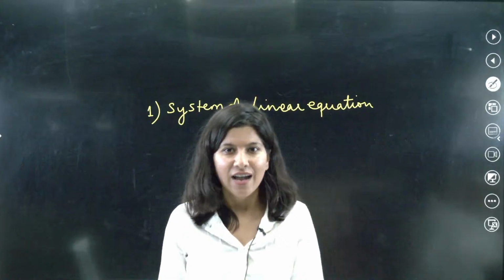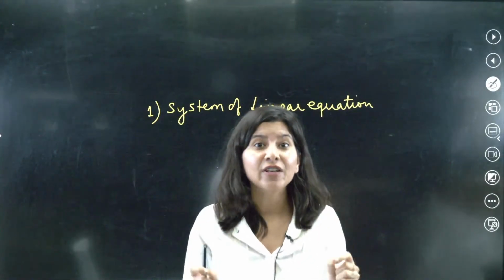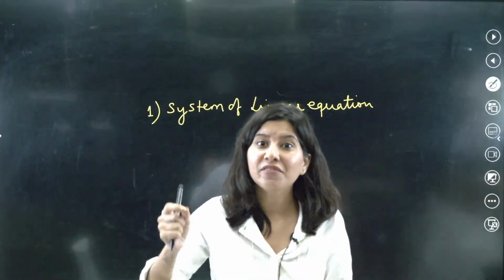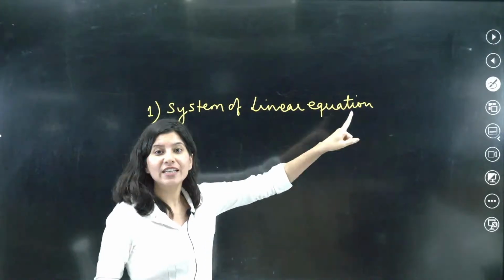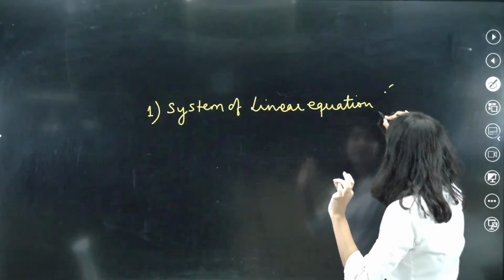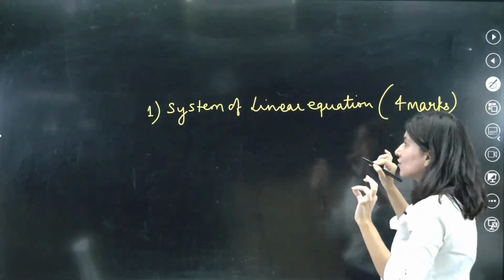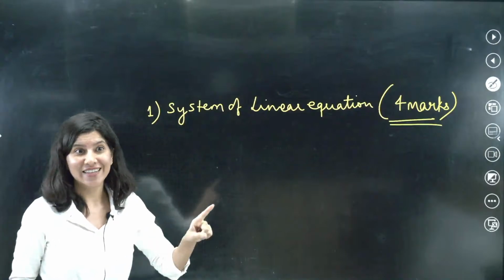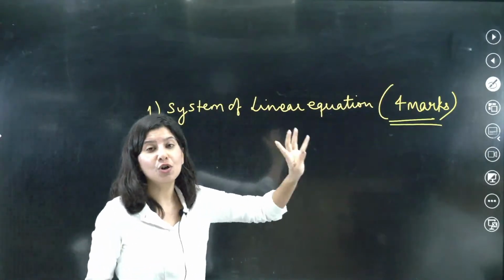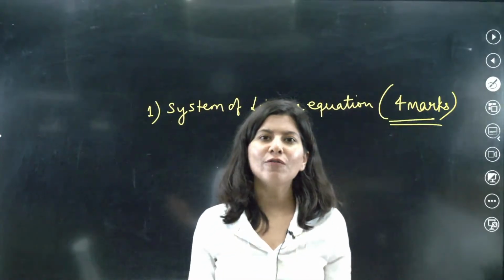If you check the past 4 years' papers, and even if you go to 2020, 2019, in every year and every shift you will get a question from system of linear equations. That means this topic has 4 marks weightage. This topic alone, not the chapter, will get you a sure 4 marks. And this is a pretty straightforward topic.